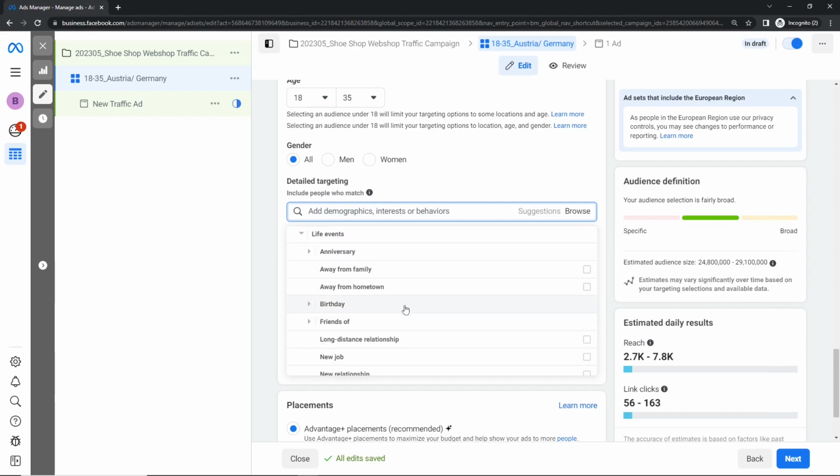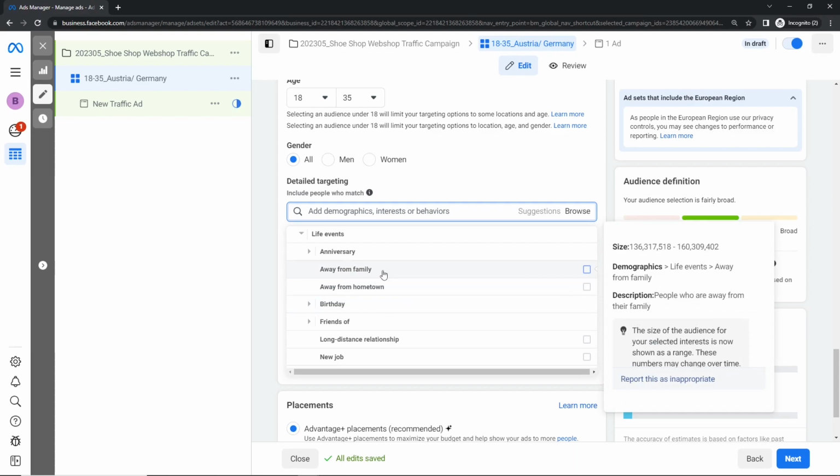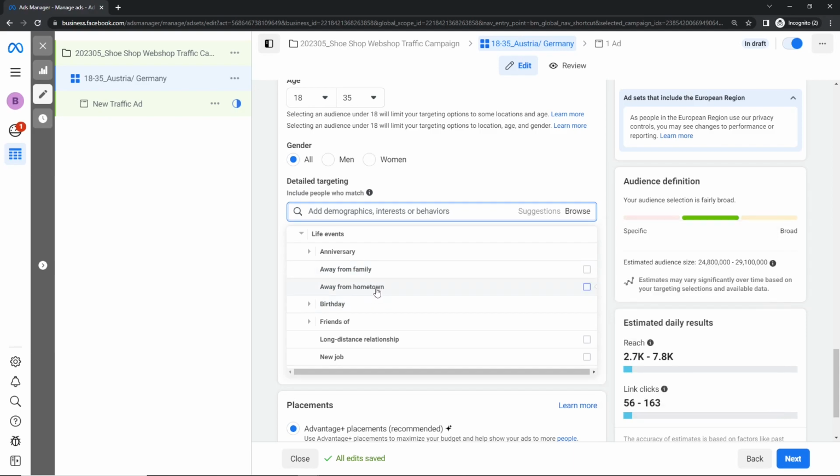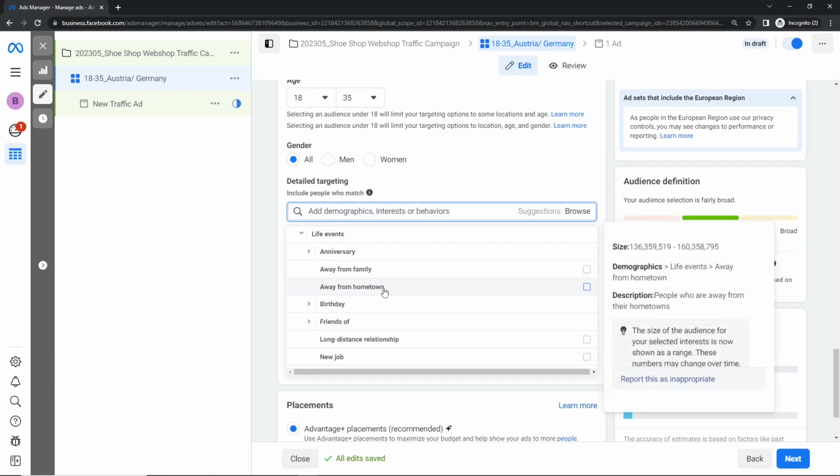We have life events, maybe people that are away from the family or away from the hometown. And when you simply hover on that field, you always see on the right side here, size and description. Here it says people who are away from their hometown.